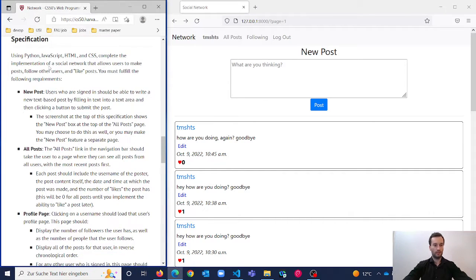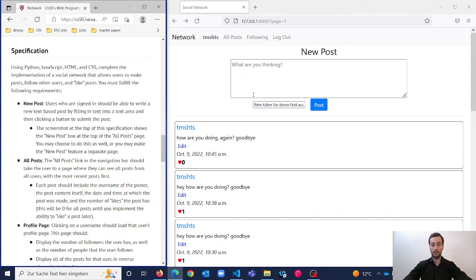On the left side you can see the specification of the project, on the right side the implementation itself. Let's dive into the first specification, which is the new post.